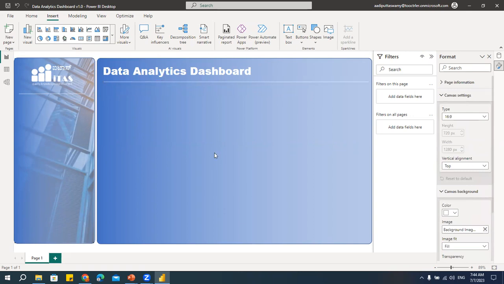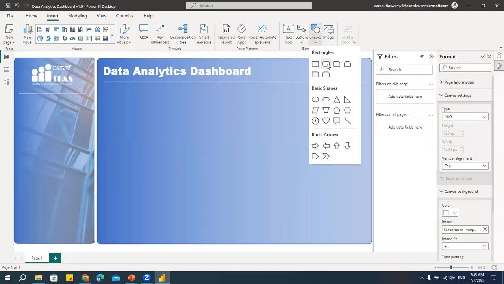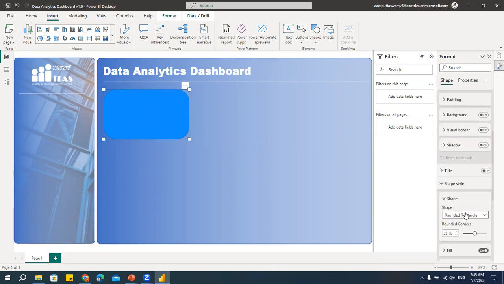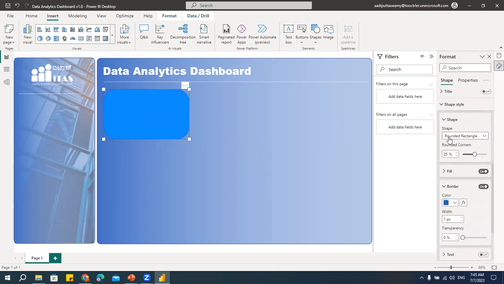All right. Now we'll start designing the placeholders for creating my reports. I'll go to the shape and take this rounded rectangle and just click on this. I'll keep it here like this. Let me increase it. I'll create 3 charts here. So what I'll do, I'll just increase this. If you think the corner borders are too big, we can go here and say rounded rectangle. I'll try to reduce these corners.